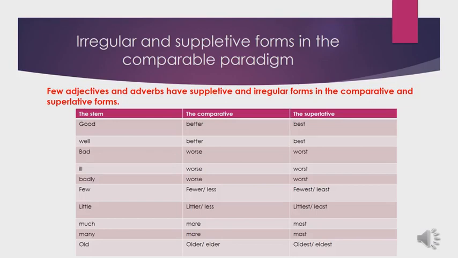The last adjective, old, has two forms, the regular and the irregular. Older, oldest. This is the regular by adding er and est without changing the word. Old, older, oldest. And the irregular is old, elder, eldest. So this adjective has two forms, regular and irregular.